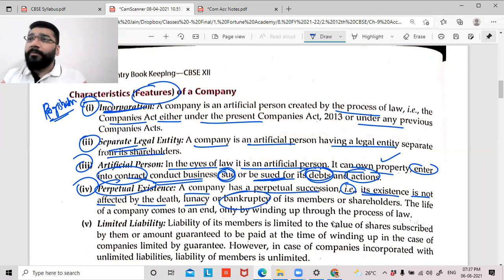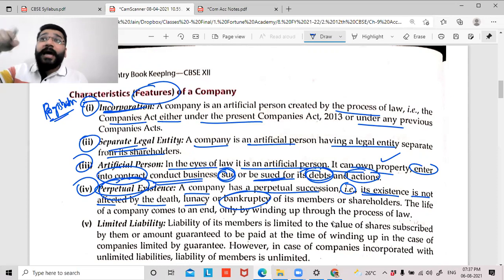If any owner or promoter has become bankrupt, don't worry, your money is safe. So that confidence of your money being safe, where is it coming from? It is coming from the concept of perpetual existence, which says that shareholders may come and go, members may come and go, but the company will go on forever. With that confidence only, you are investing money in the share market, that your money is safe.